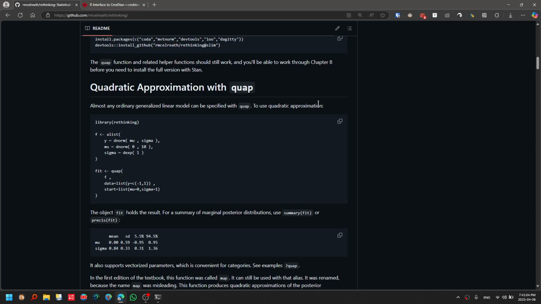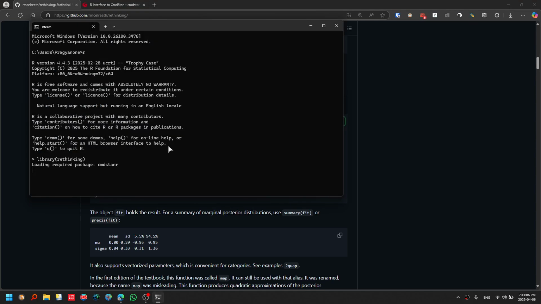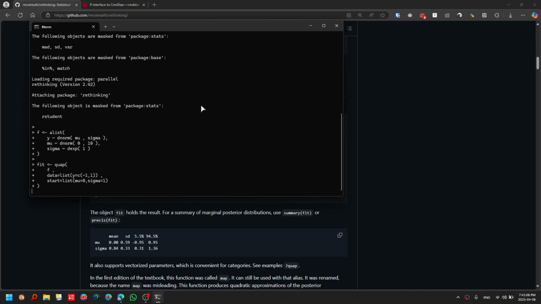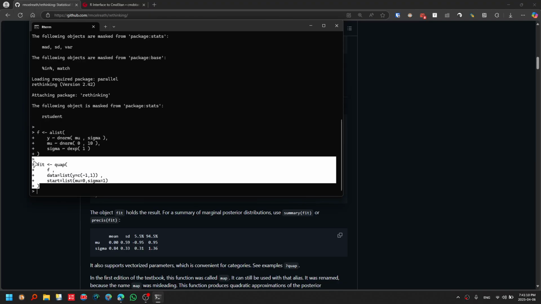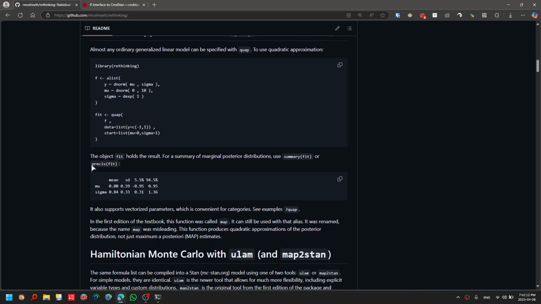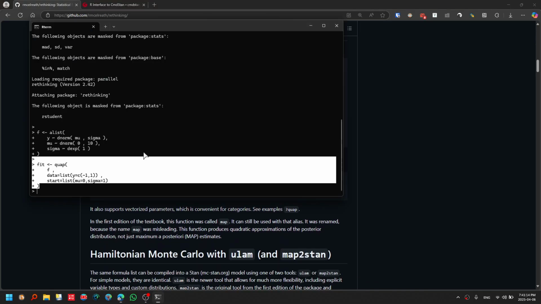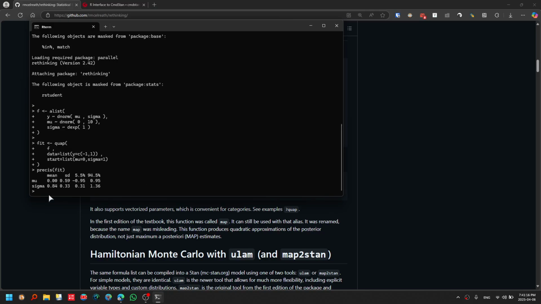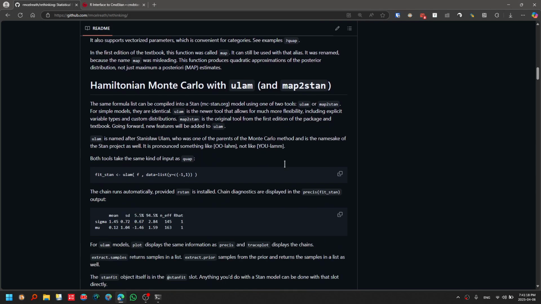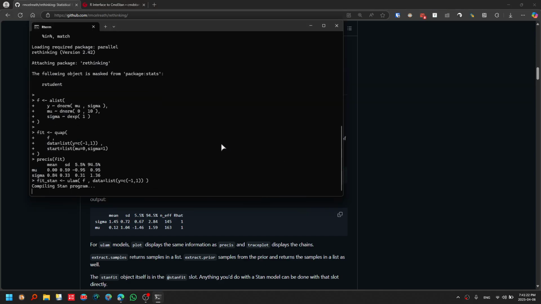Let's run the quap function. Okay, it works good. Let's also execute the precis function. Okay, it is also working. Now, the ulam function. It throws an error. Let's wait.